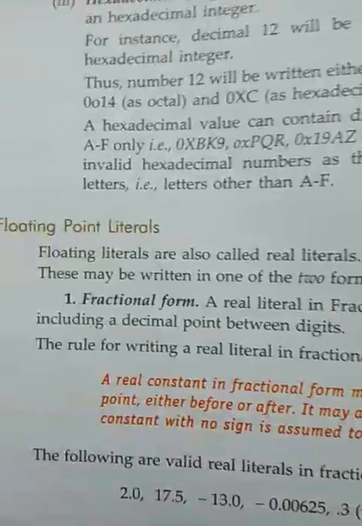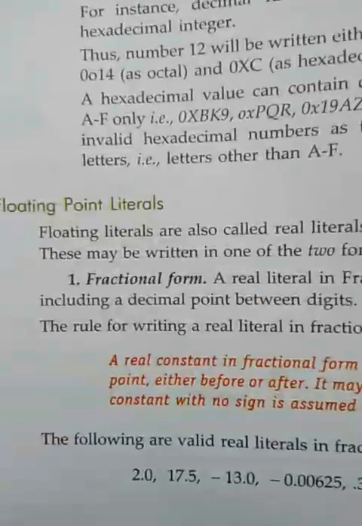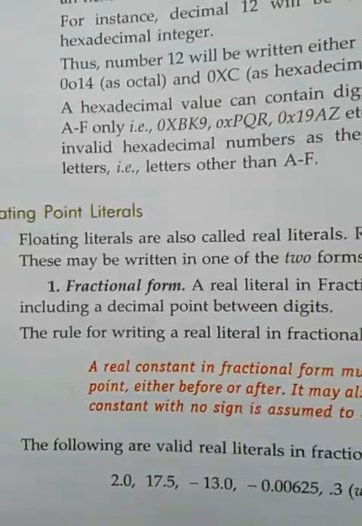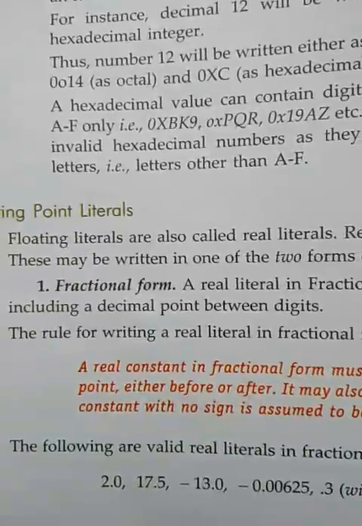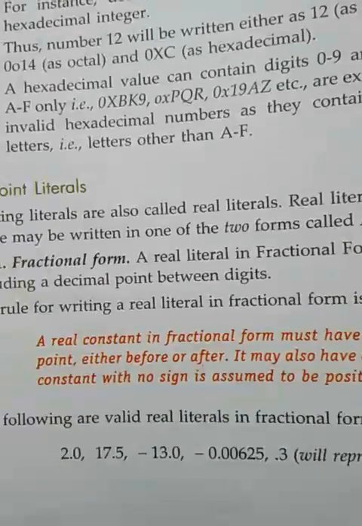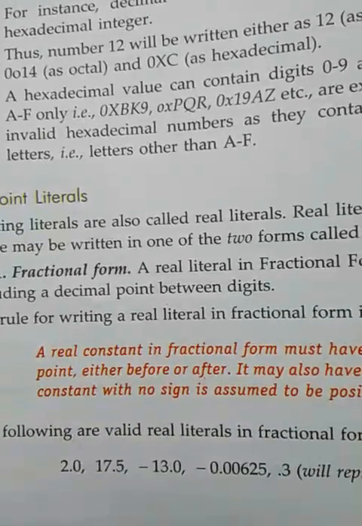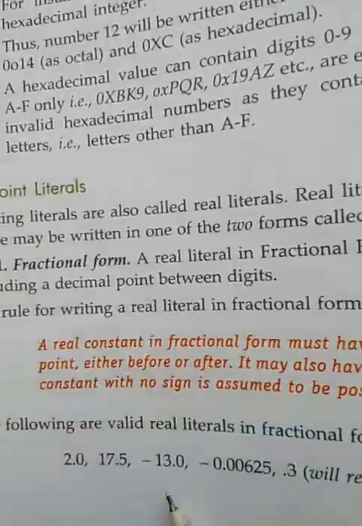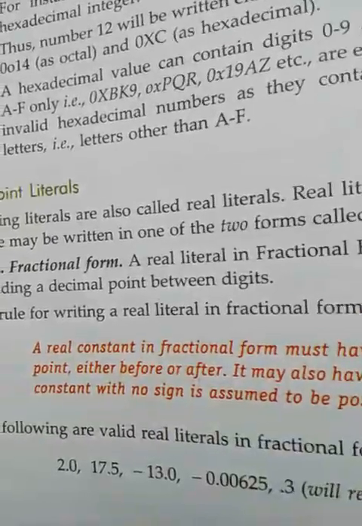Now the next one is the floating point literal. For floating point literal, the numbers should be fractional, and there are two ways. First we can represent a number in the fractional form. These are valid examples of floating point literal: 2.0, 17.5, minus 13.0. The number should be in decimal.